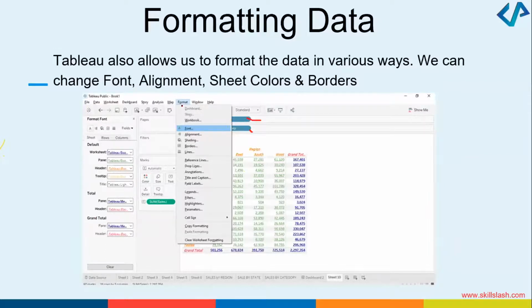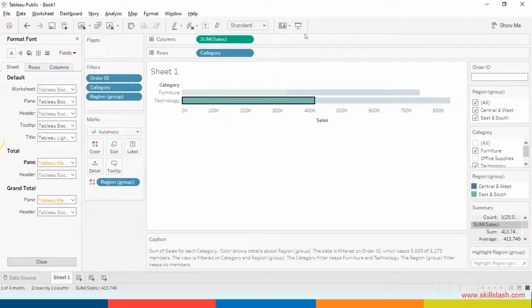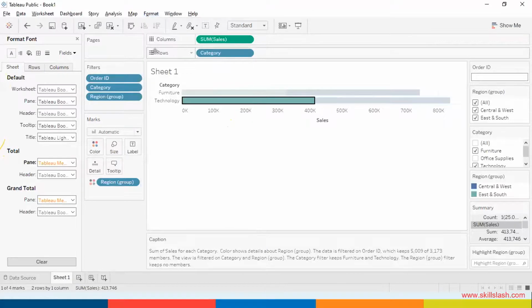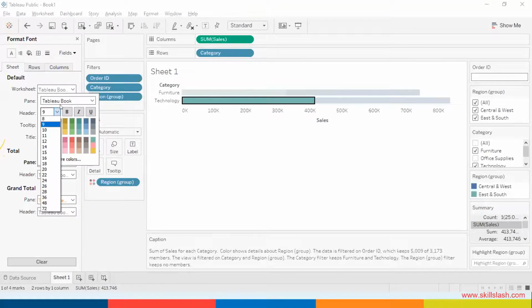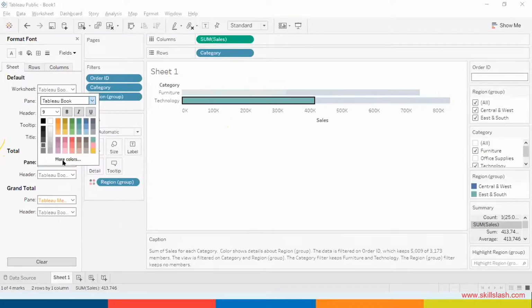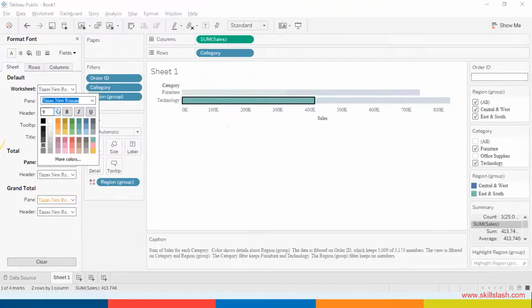As you click on this format option and go to the font, you will be able to see multiple things that you can do. In Tableau Public as well, when you click on format and then font, you will see a format font pane where you can make modifications. Different options are available: Tableau Book, Times New Roman, something like we do in MS Word. How about changing the size?